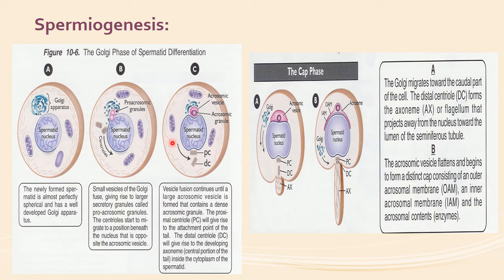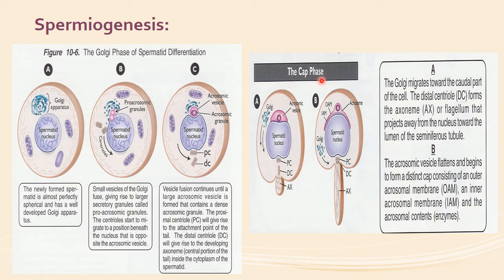And these centrioles will divide into the proximal centriole and the distal centriole. The proximal centriole will provide the attachment for the tail, and the distal centriole will form the axoneme for the flagella or the tail.